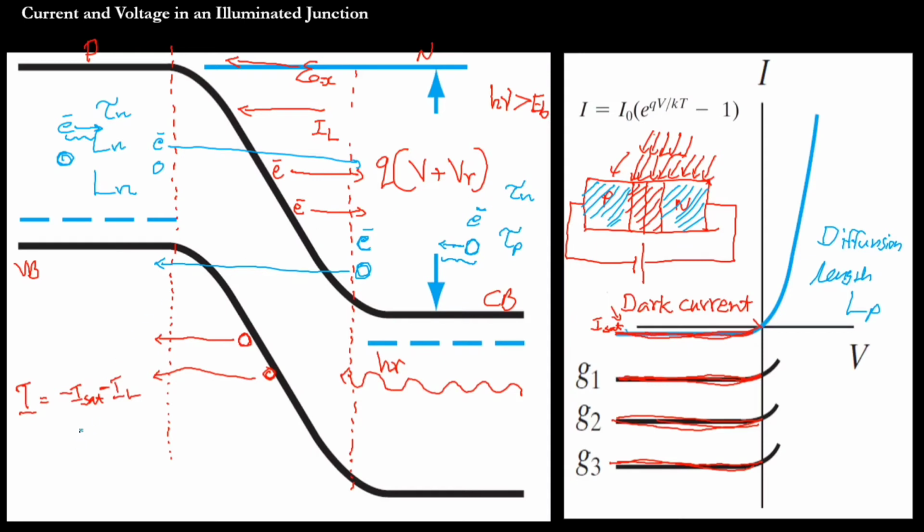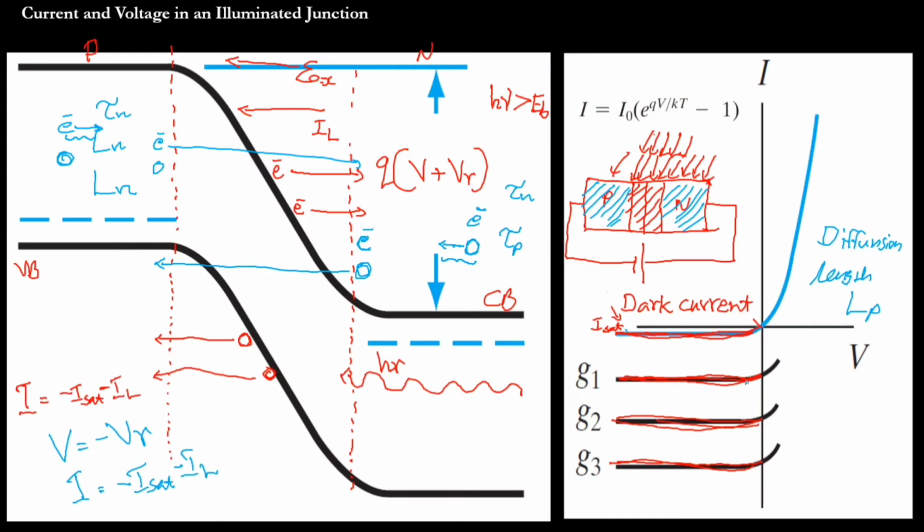Okay, VR. So the applied voltage V is equal to minus VR, the reverse voltage, and the total current is equal to minus I saturation minus IL. I saturation is the normal current, the one without photons, and that I saturation is known as dark current. When light falls on the junction, additional electron-hole pairs are created, and additional current will flow, which increases the current flow in the opposite direction of the normal diode current.